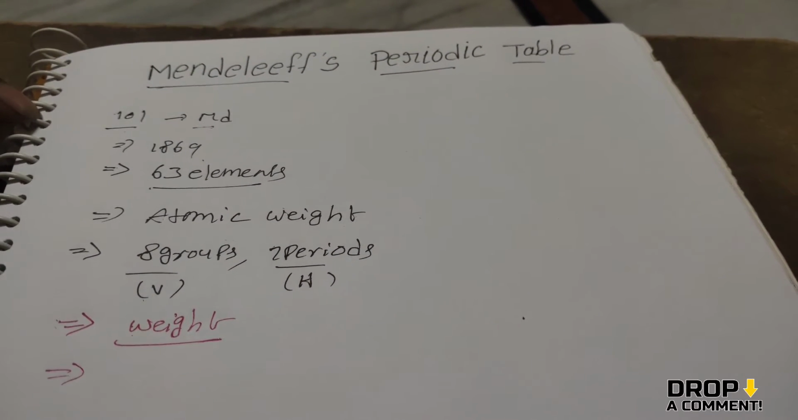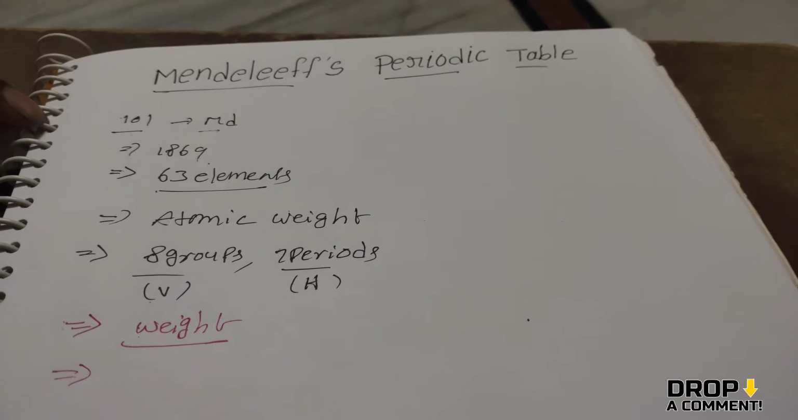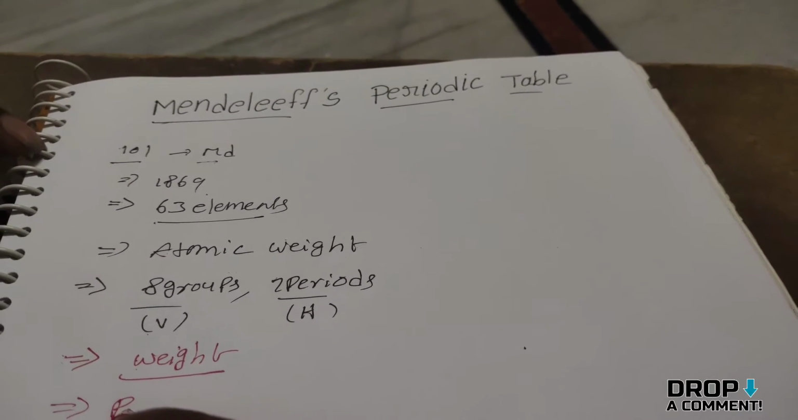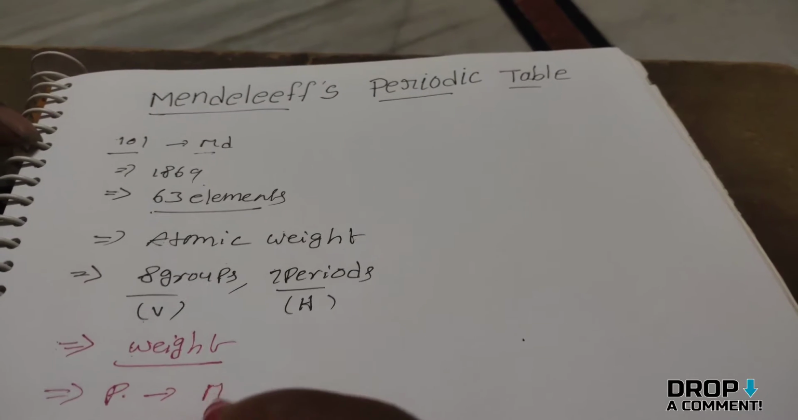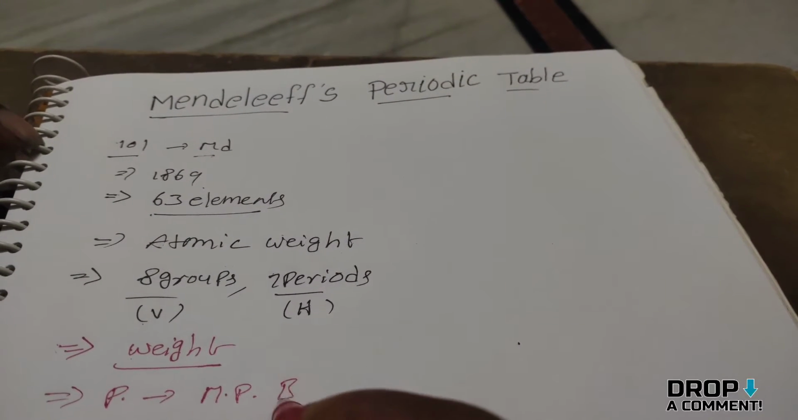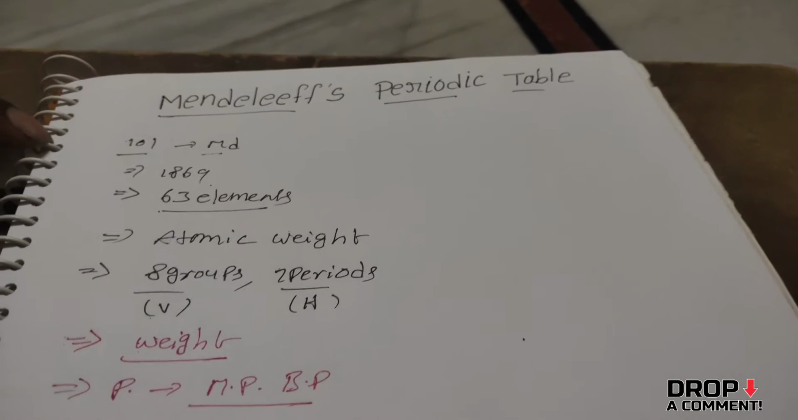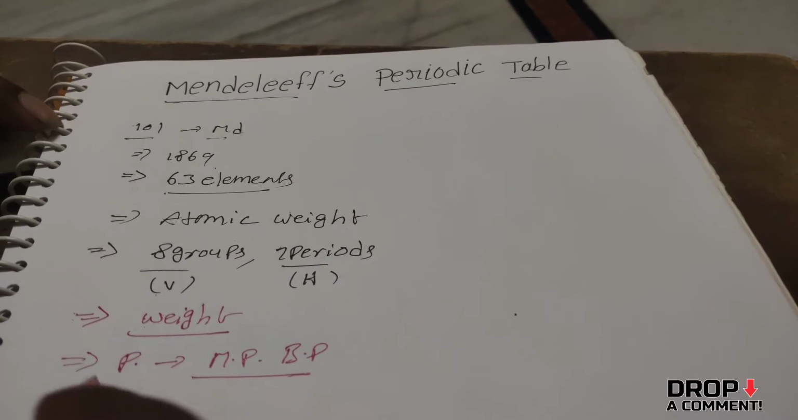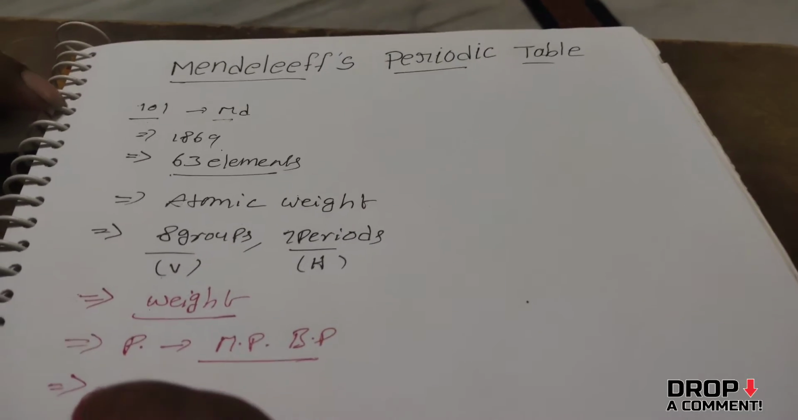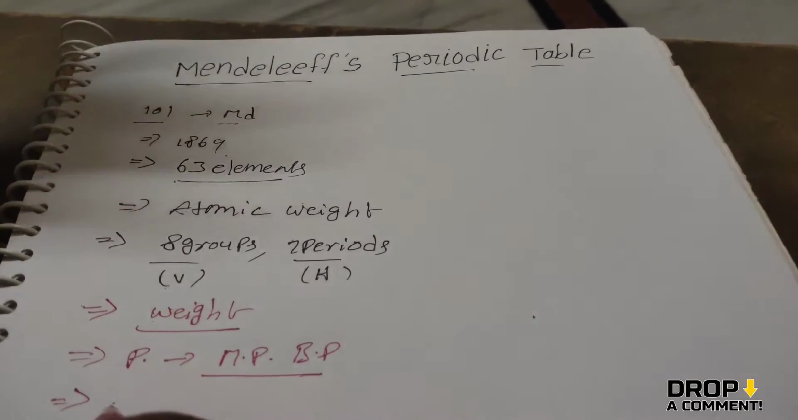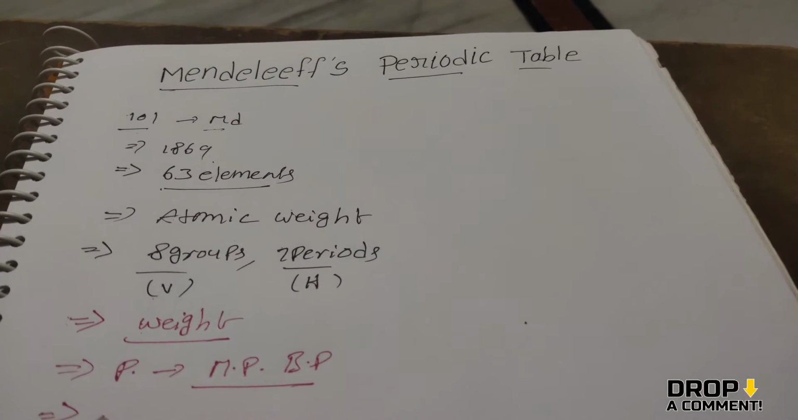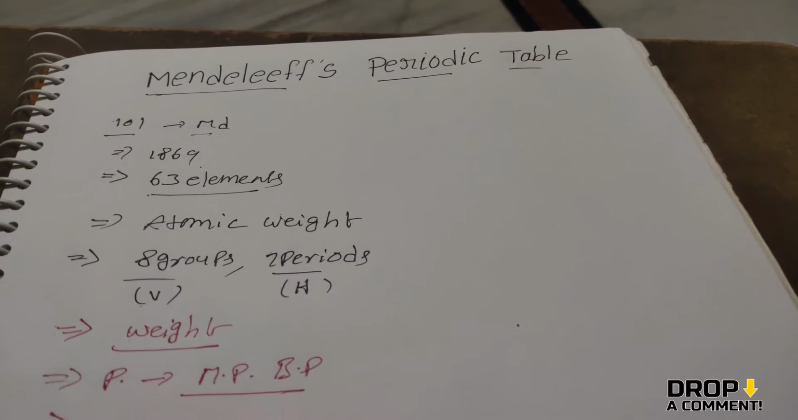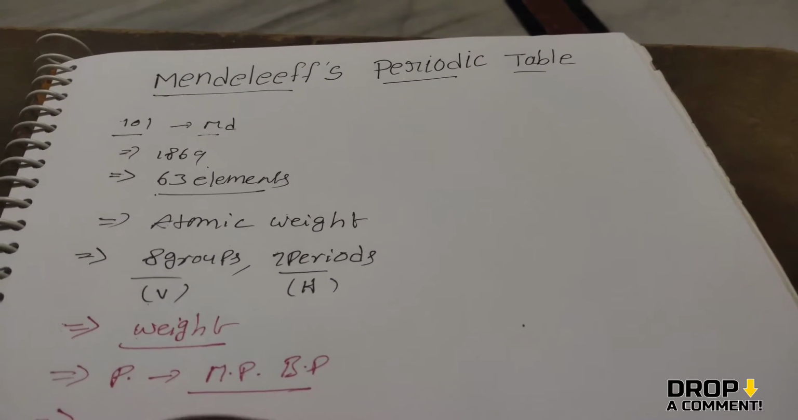What are physical properties? Physical properties are things like the melting point and the boiling point. Then what are chemical properties? Chemical properties are what you see when an element reacts chemically. Mendeleev arranged the elements depending upon the physical properties along with the chemical properties.